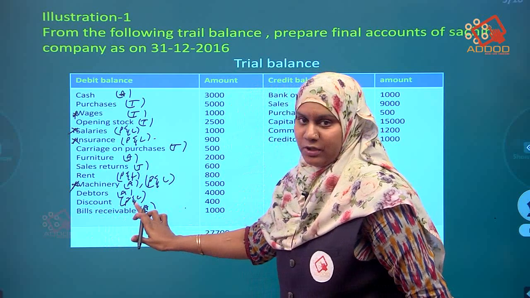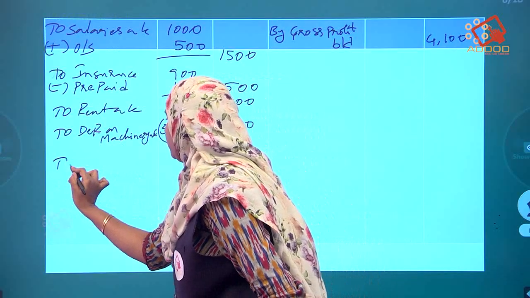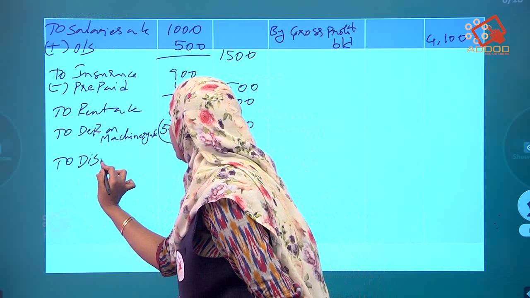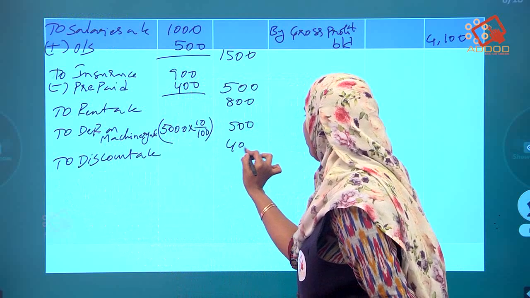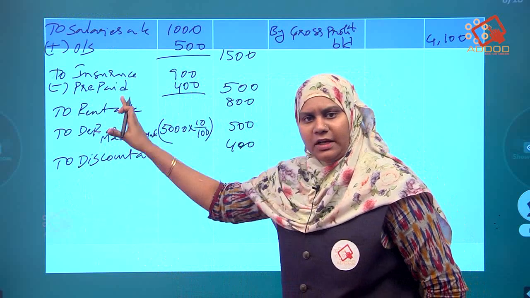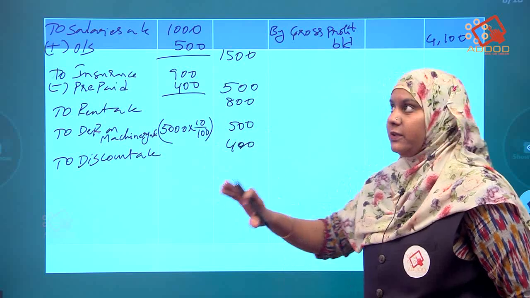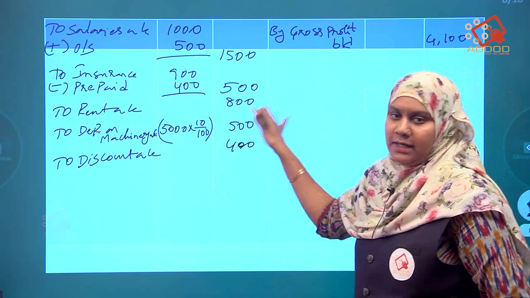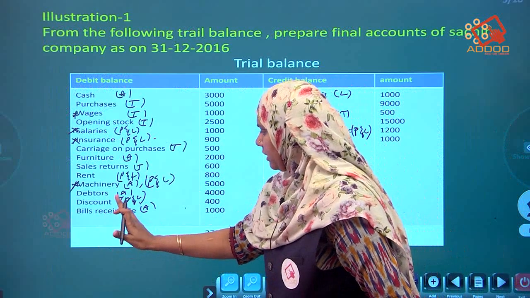Discount, it will come because it is in the P&L account. How much? 400. To discount account directly 400. Only discount is given, right, so the debit side. If he had described it as discount received, then you have to put it in the credit side. Until then you have to post in the debit side only. Discount over.